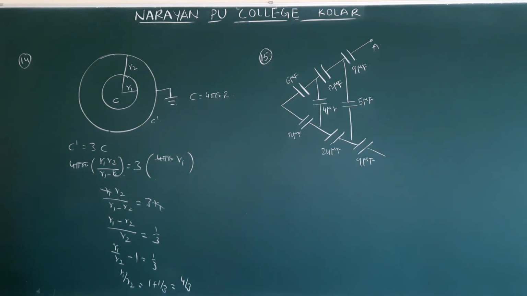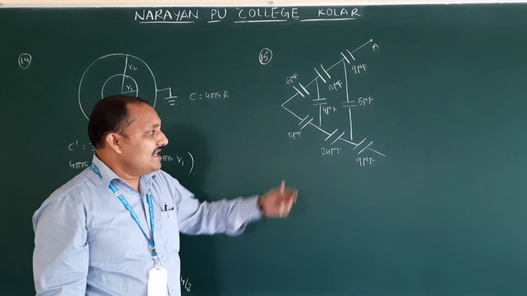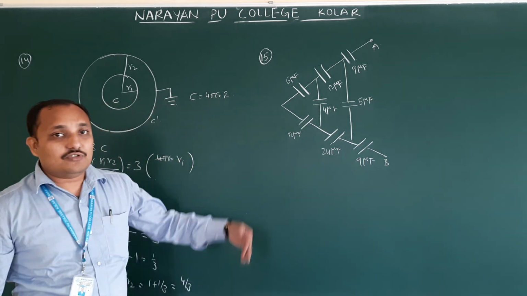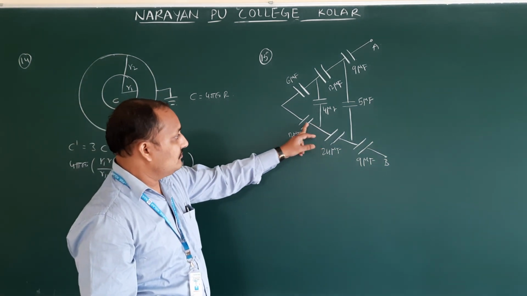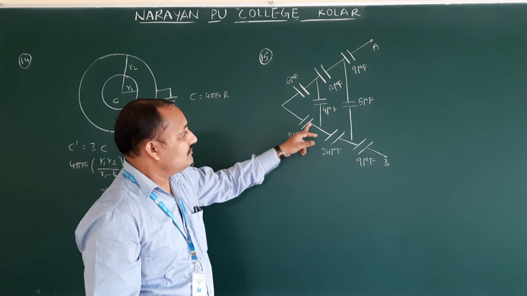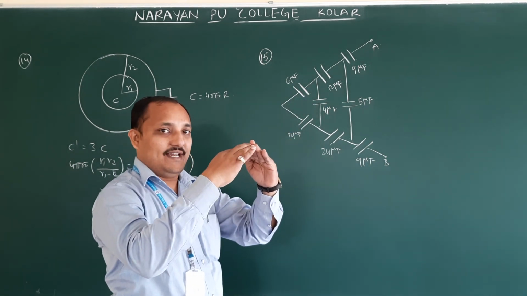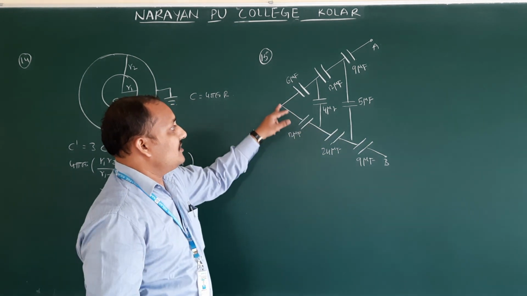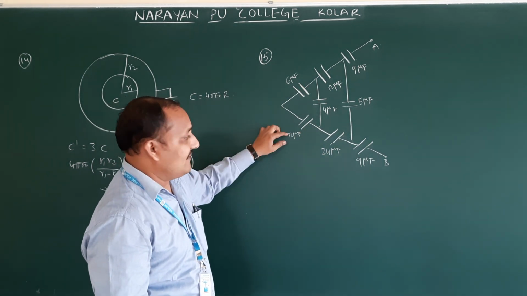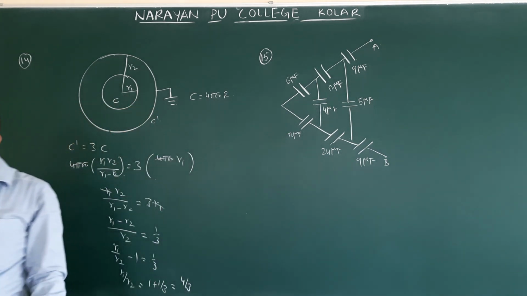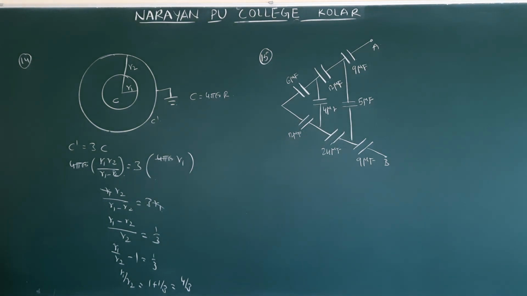See the next question, question number 15. Again, resultant capacitance between A and B. In this, how to solve: here these two are connected in series, correct? Whether these two are drawn like this or like this, both will be in series combination. So these two are connected in series. 6 and 12 in series, what is the resultant? Once you check, I gave it correctly.